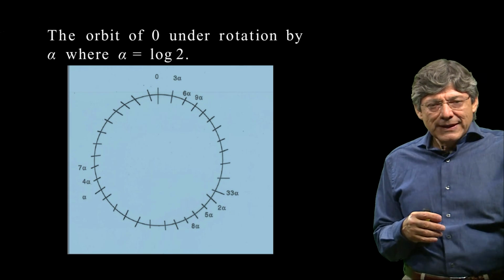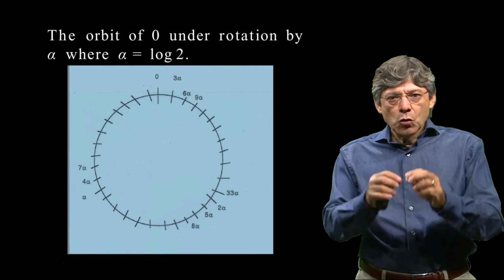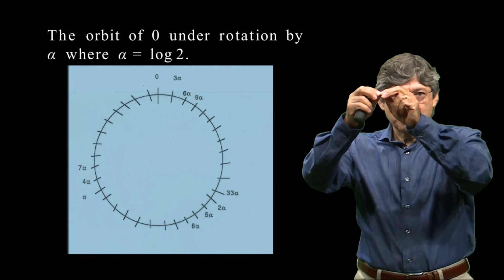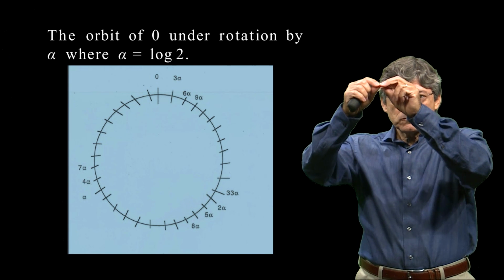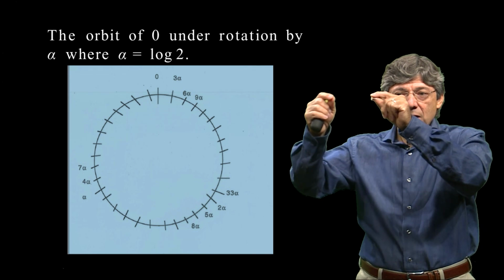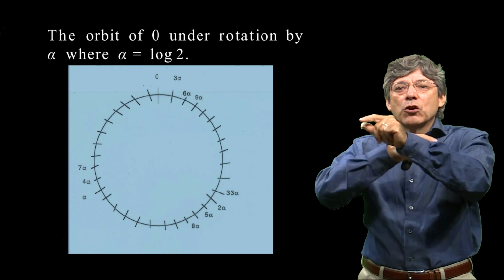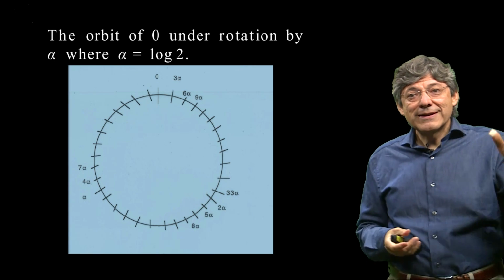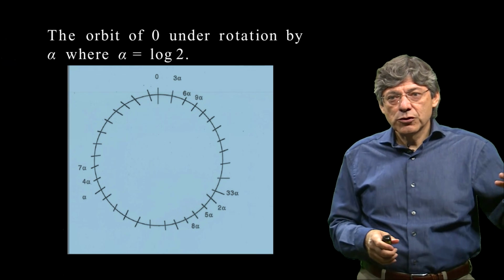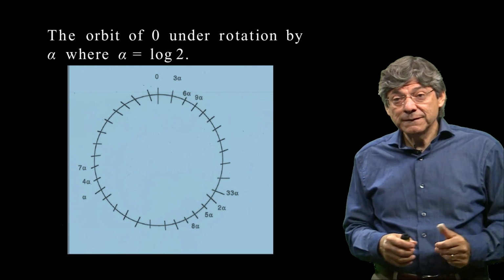So in this, log 2 is about 0.3. It's approximately 0.3. So we start, since we identify 0 with 1, we think of this as a rotation. And we start at 0. The first point in the orbit, the next point in the orbit is alpha, so we rotate to alpha. The next point in the orbit is 2 alpha, and then we go to 3 alpha, etc. And then, as you can see there, it's rotating, it's coming back, and things are getting closer to each other.